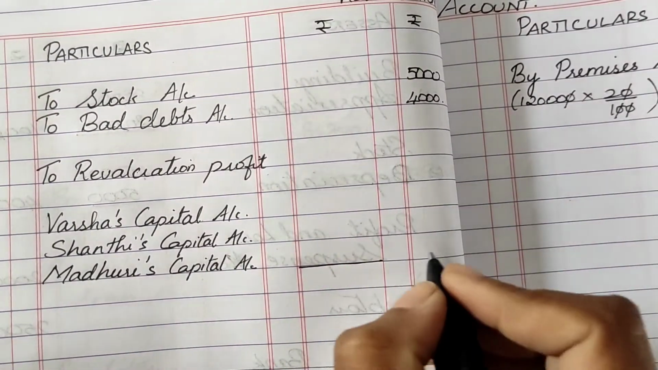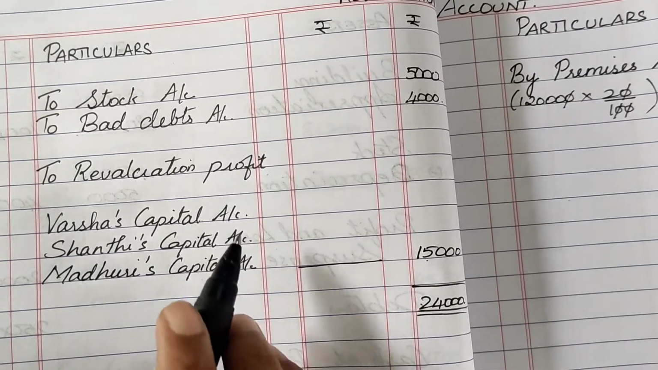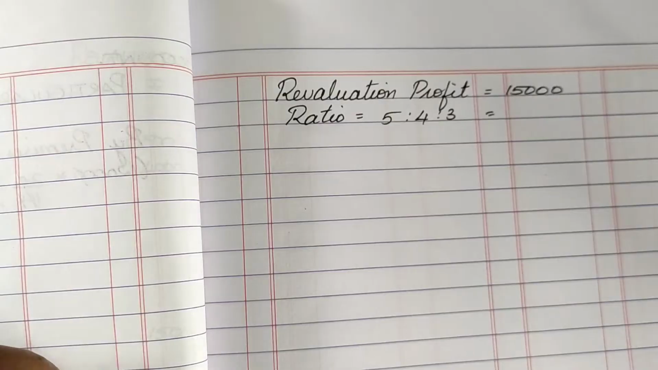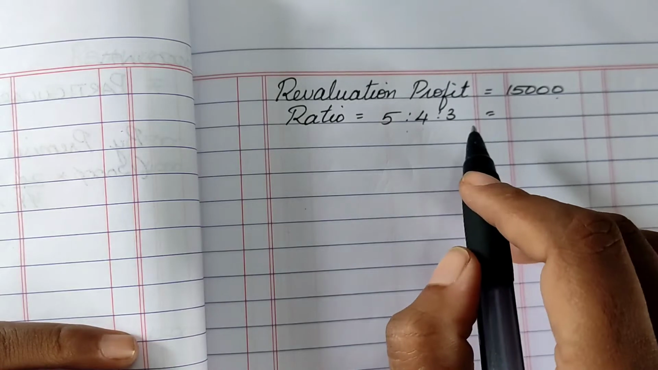So 24,000 minus 9,000, we get the answer as 15,000. Now this 15,000 is going to be split up in the old ratio for all the three partners. So we have the revaluation profit 15,000 and the ratio is 5:4:3.